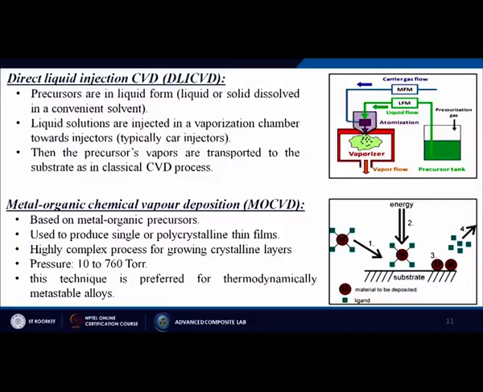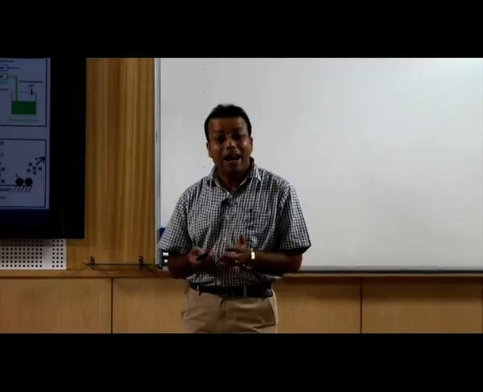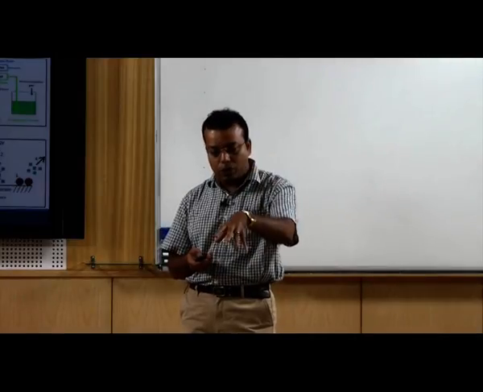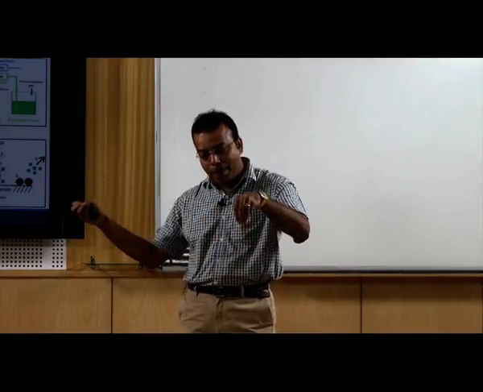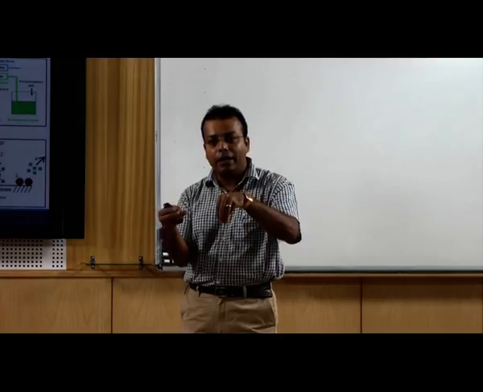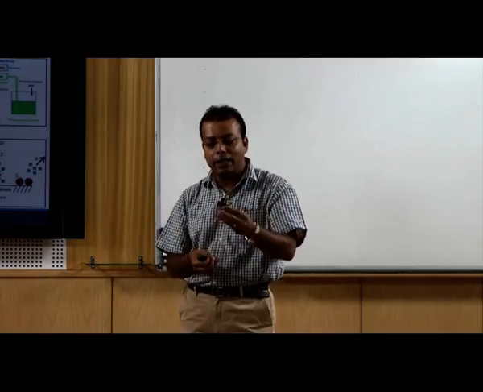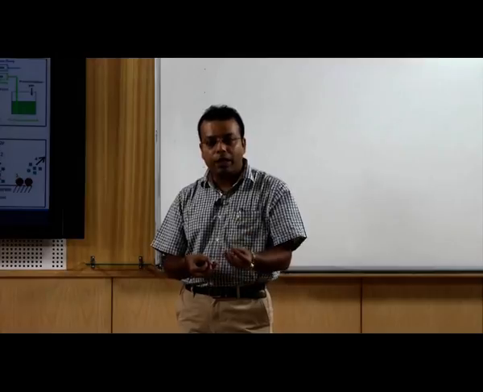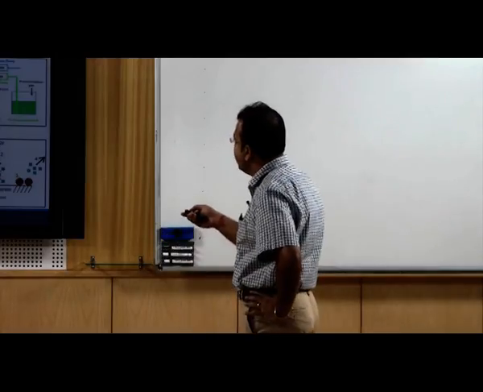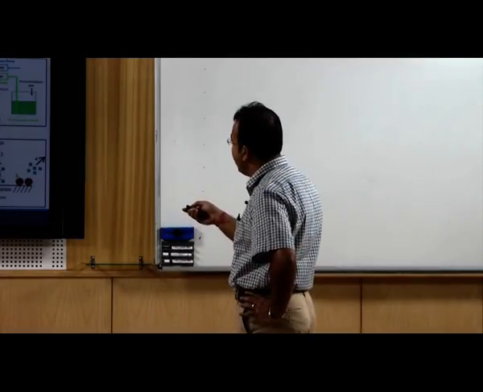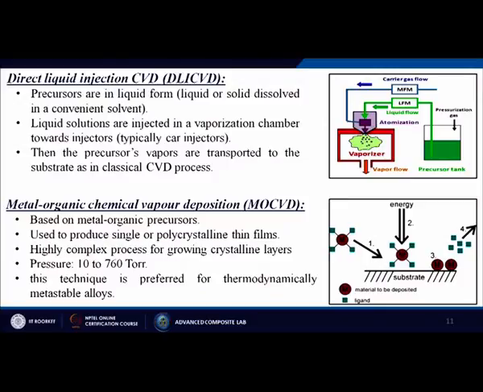atomization process, or generally we call it an atomizer. Where this liquid goes, we give a high pressure of air, and due to that the liquid forms small bubbles, and then those small bubbles directly come out as a vapor, and then it deposits onto the material surface, and the rest of the vapor goes throughout the chamber.